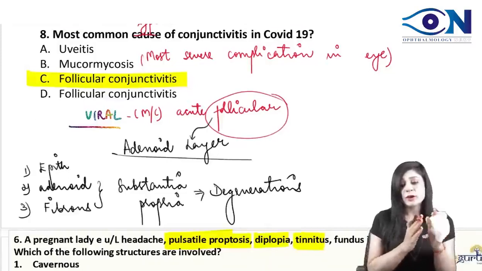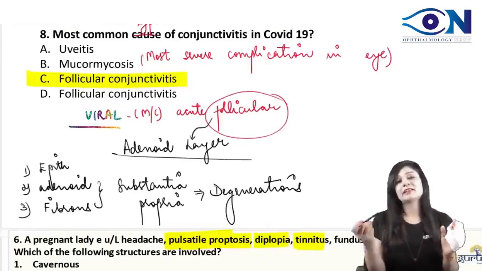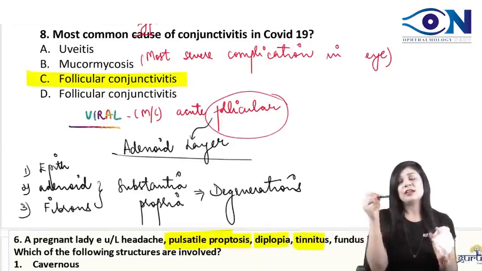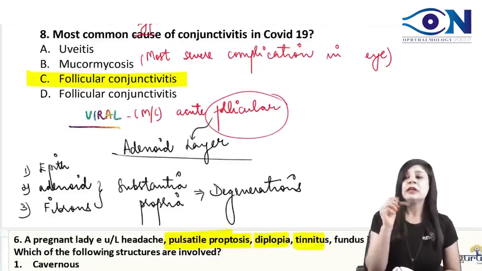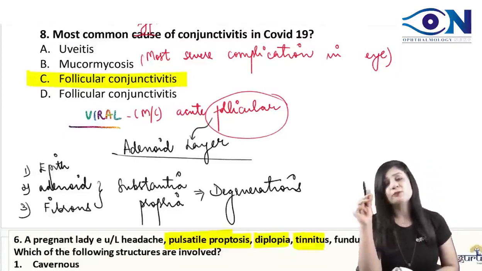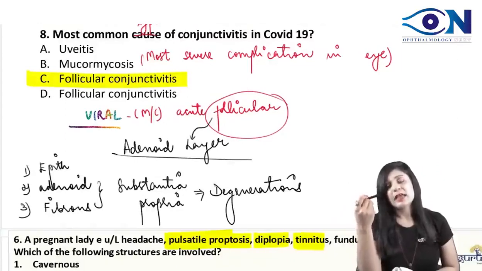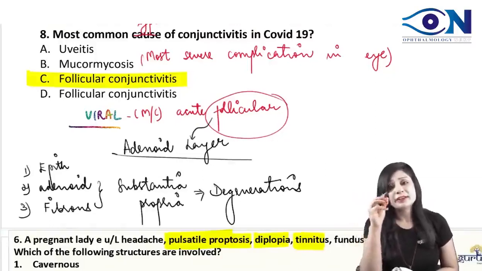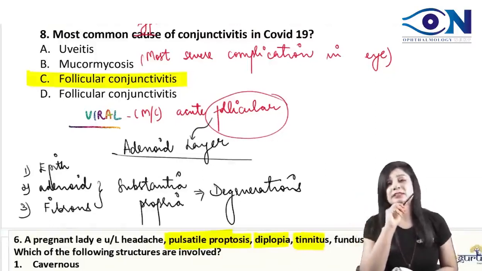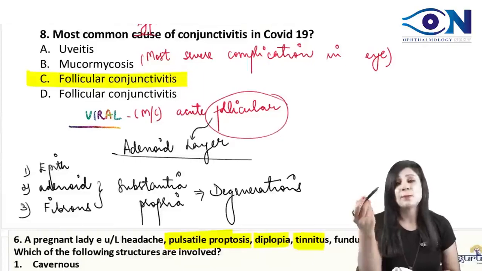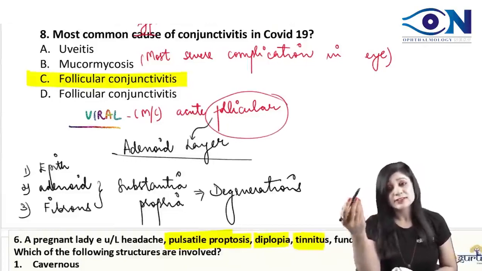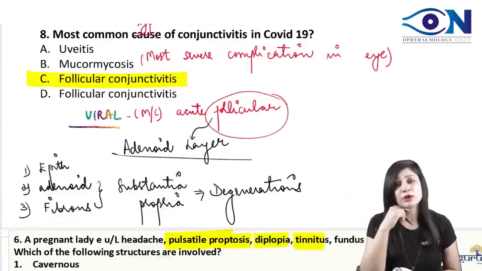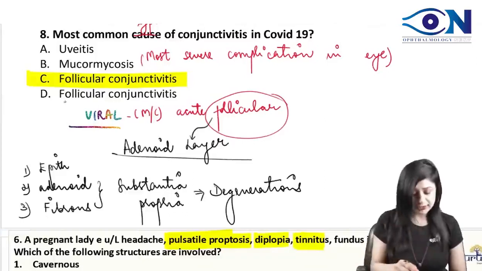If you look at how orbital mucormycosis occurs, it goes through the nasal route. So it affects your oral part, nasal part, and the respiratory tract. It's not basically responsible for uveitis. It goes to the apex of the orbit, and from there it affects the origin of all the extraocular muscles. So we can have ophthalmoplegia, diplopia, congestion, and necrosis, which is very important in mucormycosis. And I could not get the fourth option.